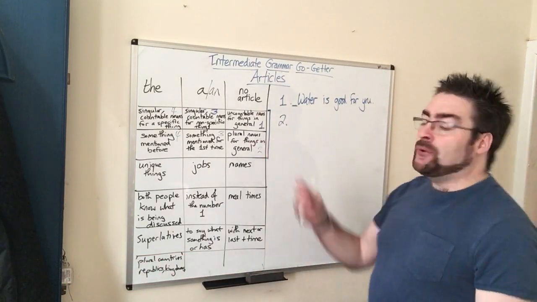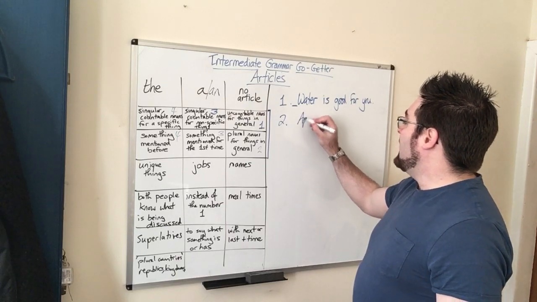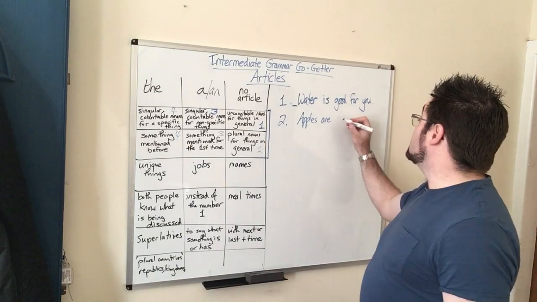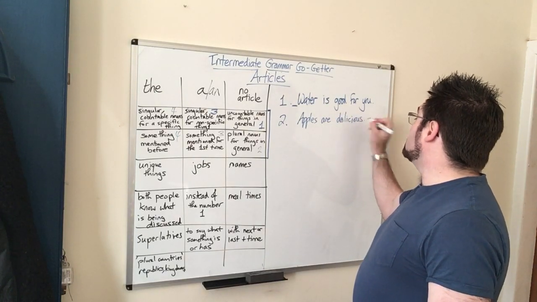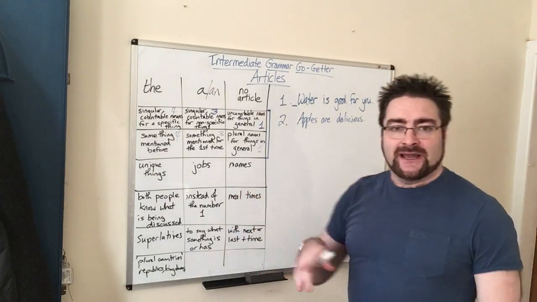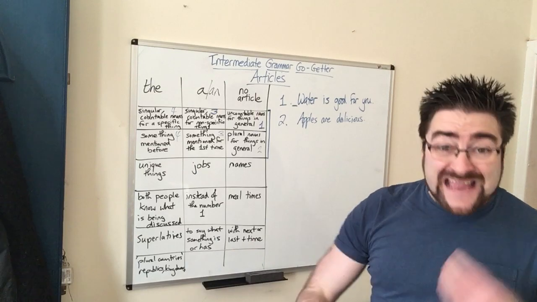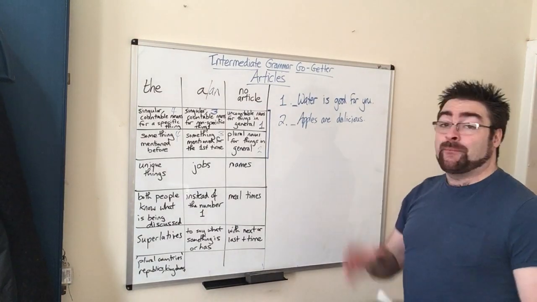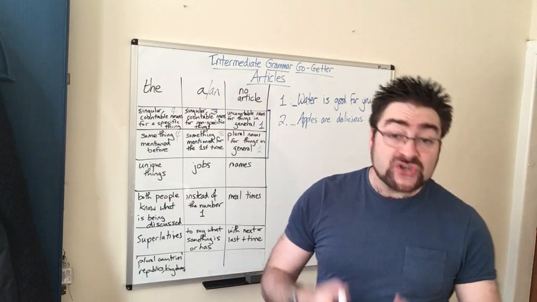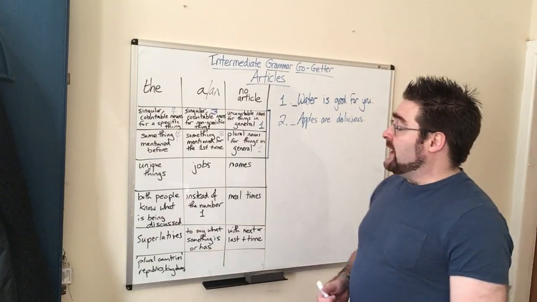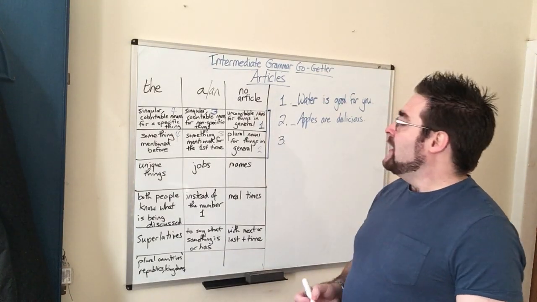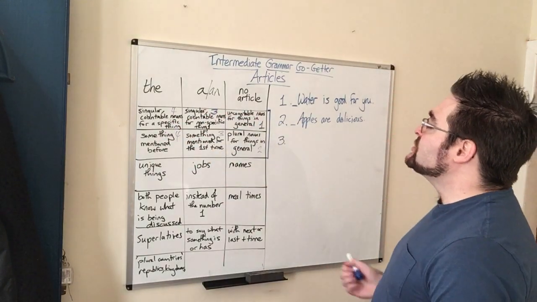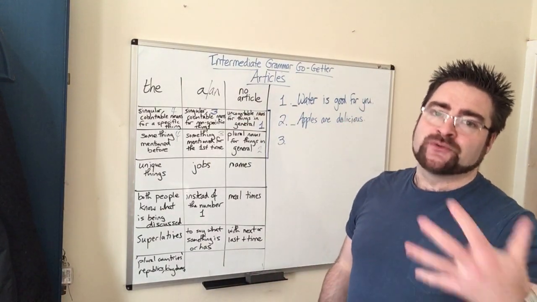Okay, second one, a plural noun. So they say, okay, apples. And I say, okay, apples are, finish the sentence, and they say delicious. So notice that you do not have these sentences in your mind at the beginning. You're letting the students create these sentences for you. All right? And again, notice we are talking about apples in general. We are not talking about specific apples. Okay, moving on. Now notice that I'm going to talk about these together and I'm going to talk about these together.